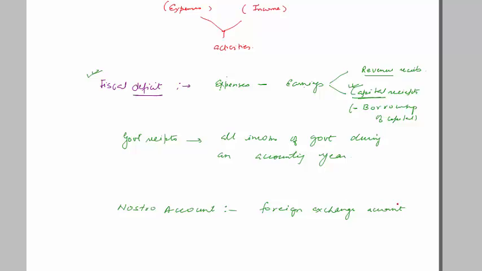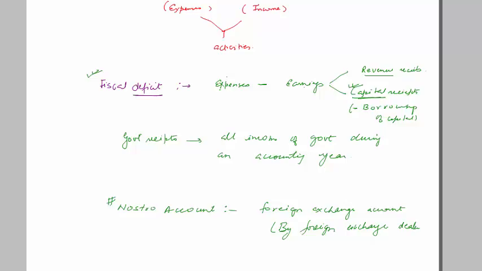So all those people who indulge themselves in currency transactions, which means suppose there is a company which changes Indian rupees into dollars or yuan or any other currency, they will have this nostro account, which is also called foreign exchange account. So these are held by foreign exchange dealers.